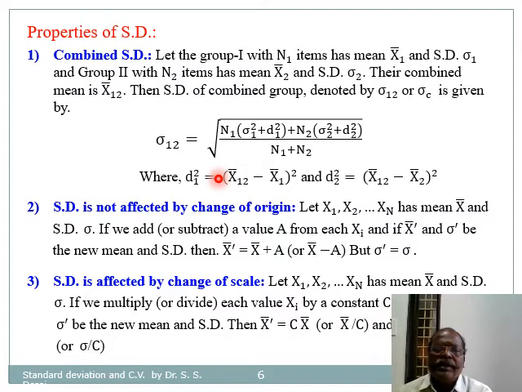Next property: standard deviation is not affected by change of origin, and the third property is that standard deviation is affected by change of scale.